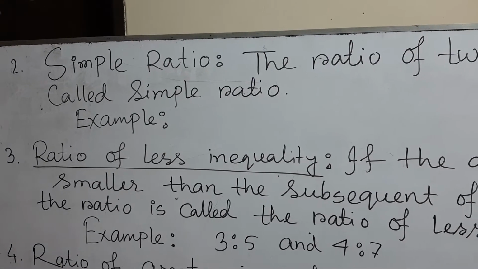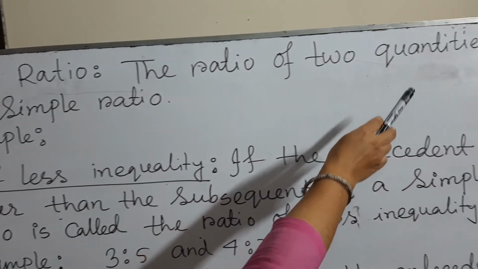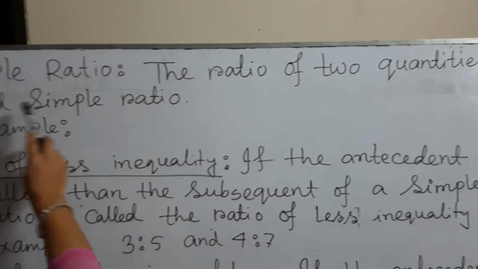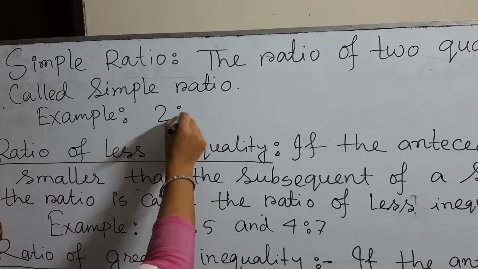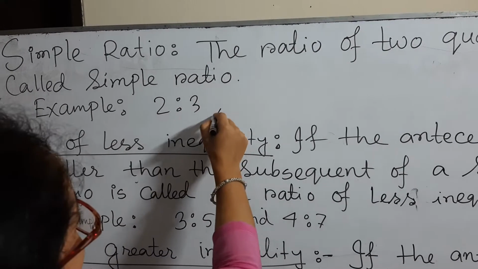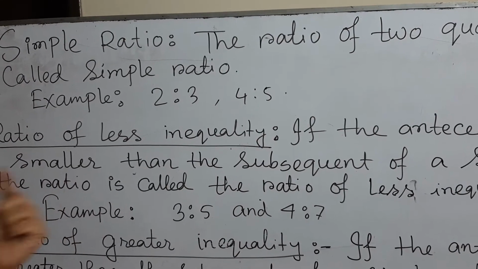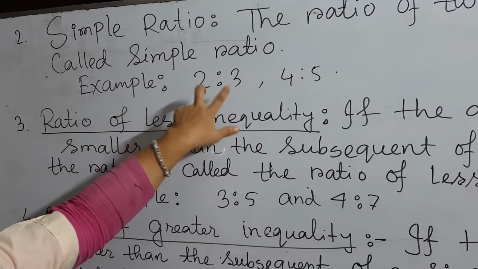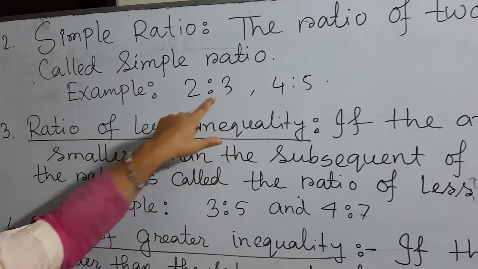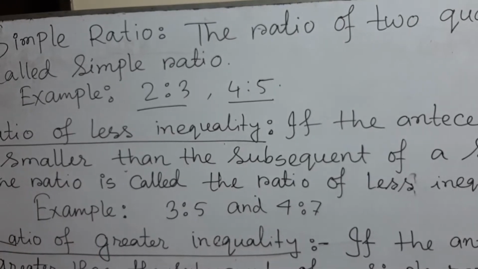What is a simple ratio? The ratio of two quantities is called a simple ratio. For example, 2:3 is a simple ratio, or 4:5 is also a simple ratio, because in this ratio there are only two quantities, not more than two quantities. That's why this kind of ratio is called a simple ratio.